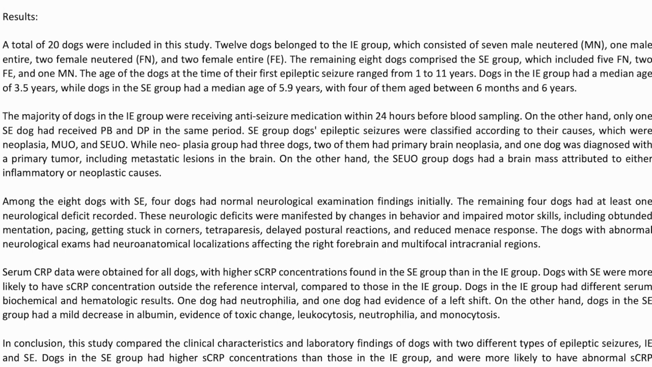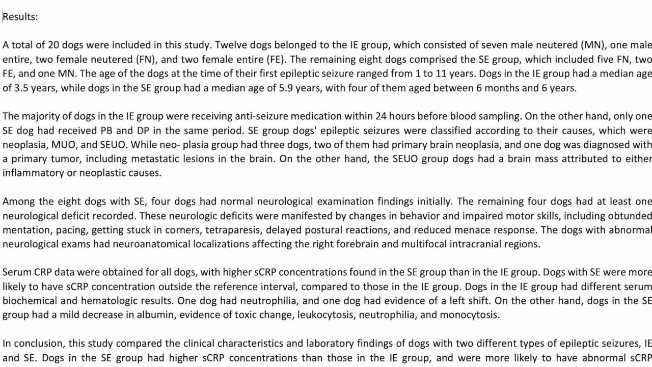The remaining 8 dogs comprised the SE group, which included 5 FN, 2 FE, and 1 MN. The age of the dogs at the time of their first epileptic seizure ranged from 1 to 11 years. Dogs in the IE group had a median age of 3.5 years, while dogs in the SE group had a median age of 5.9 years, with 4 of them aged between 6 months and 6 years.